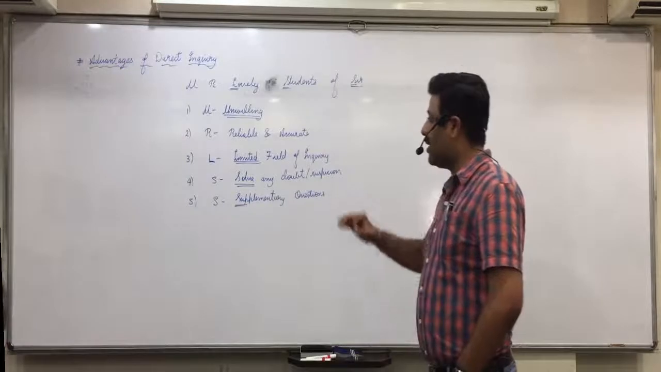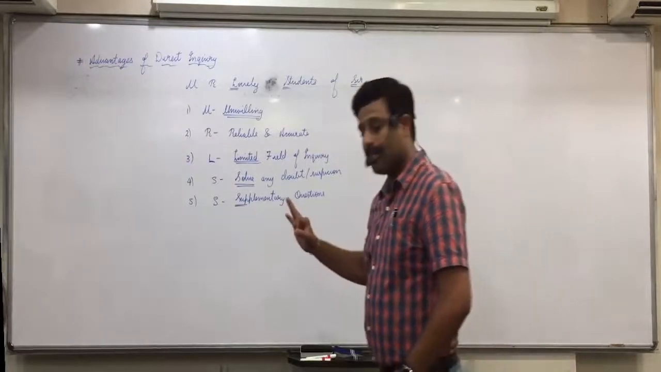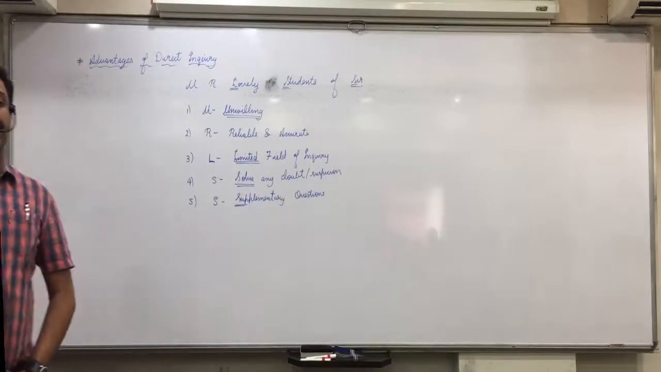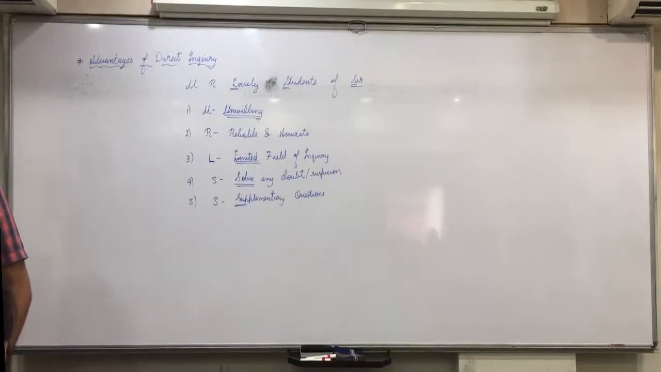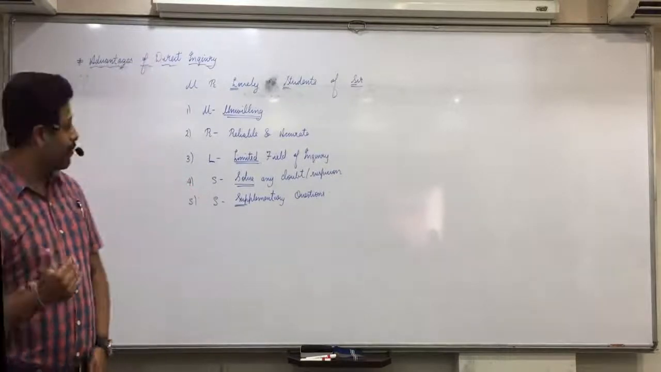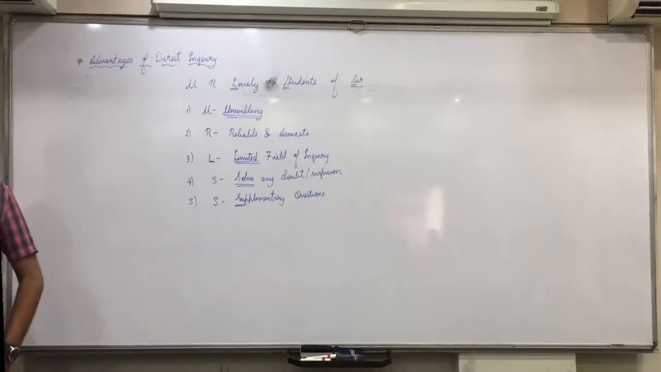textbooks. First advantage, U stands for unwilling. What is the advantage if respondents are unwilling? Then the enumerator can motivate them or convince them by asking extra questions and get the information. R stands for whatever information is obtained by direct inquiry is reliable and accurate. Direct face to face you get the information. L stands for limited field of inquiry. So if the field of inquiry is limited, then this method is appropriate.